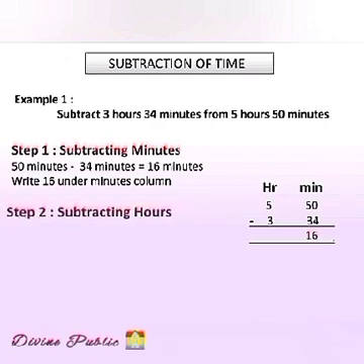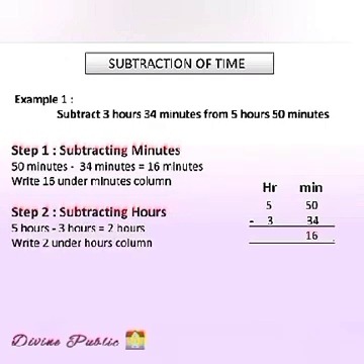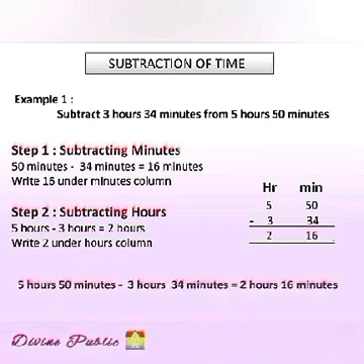Then step 2. Subtracting hours. 5 hours minus 3 hours is equal to 2 hours. So we write 2 under hours column. Hence 5 hours 50 minutes minus 3 hours 34 minutes is equal to 2 hours 16 minutes.